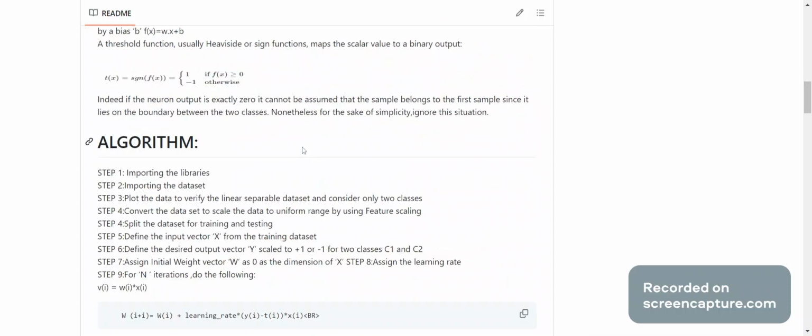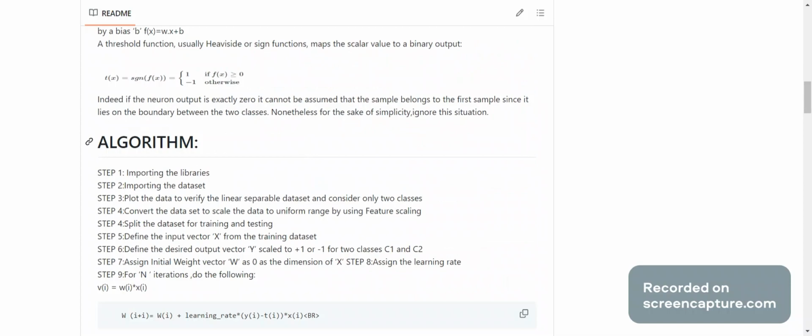And a threshold function, usually Heaviside or sign functions, maps the scalar value to a binary output. T of x equals sign of f of x. This results in positive 1 if f of x is greater than or equal to 0. Otherwise, it results in minus 1.